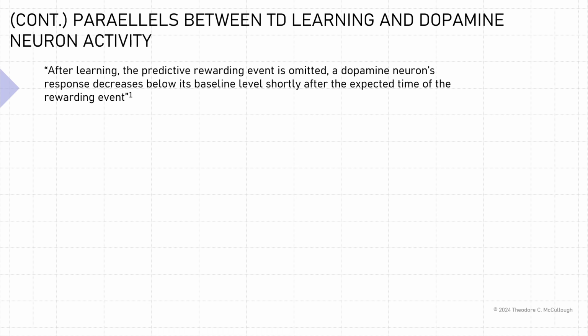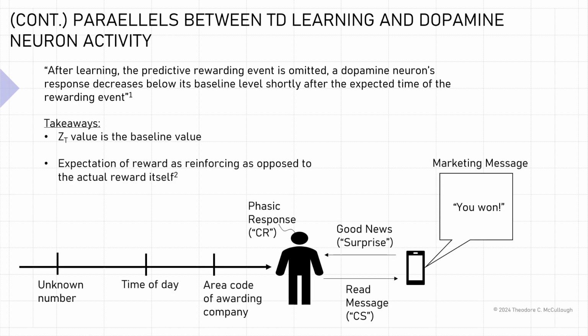Another parallel is contained in the passage that after learning, if the predictive reward event is omitted, a dopamine neuron's response decreases below its baseline level, shortly after the expected time of the rewarding event. So the takeaway here is that the Z_t value, which is this moving average value in TD learning, is really, in a sense, the baseline value. And the expectation of reward itself is reinforcing as opposed to the actual reward. So in other words, it's the expectation of a reward in the form of dopamine, not the actual delivery of dopamine itself, that's reinforcing.